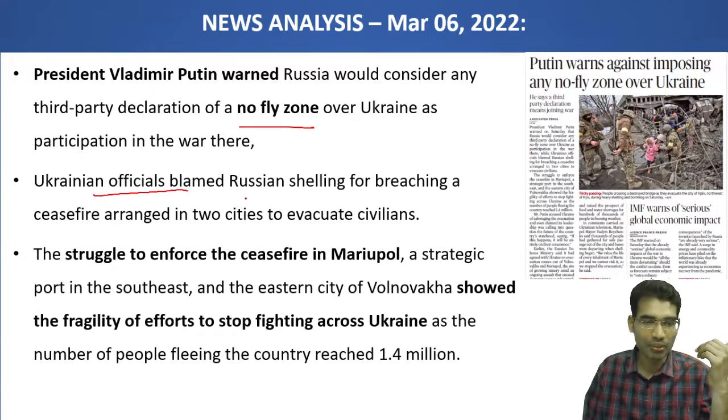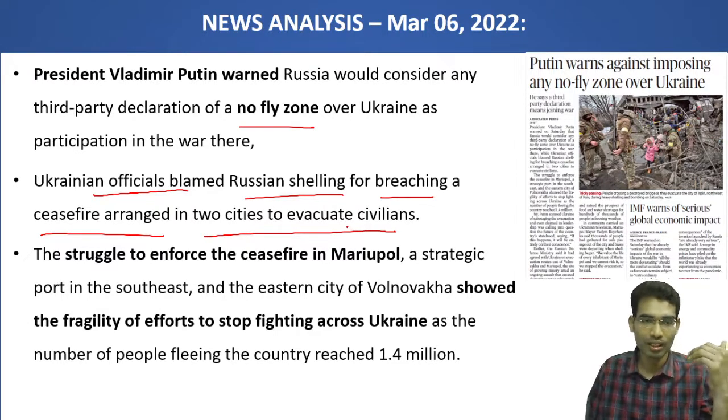Ukraine officials blamed Russian shelling for breaching the ceasefire arranged in two cities to evacuate civilians. If there is a no-fly zone, no military aeroplanes, civilians can be evacuated safely. But continuous shelling is going on.